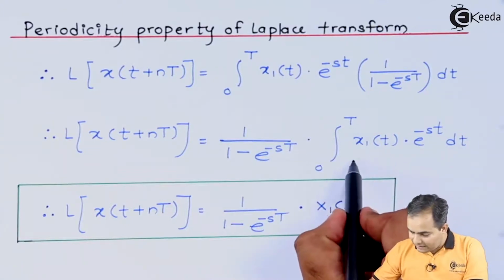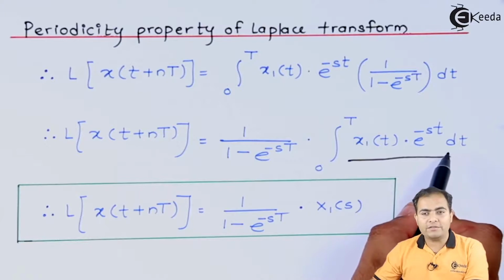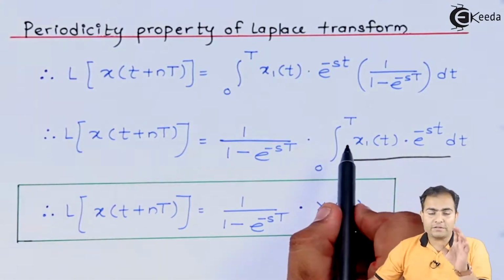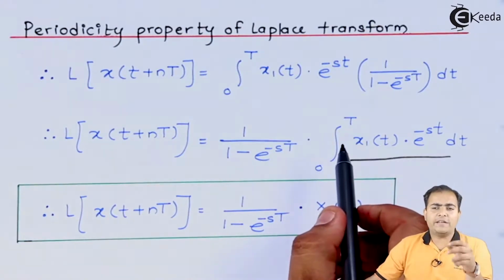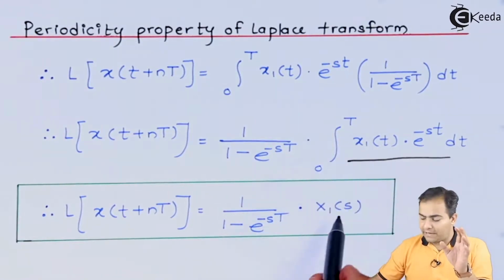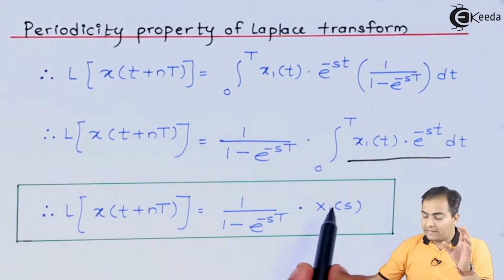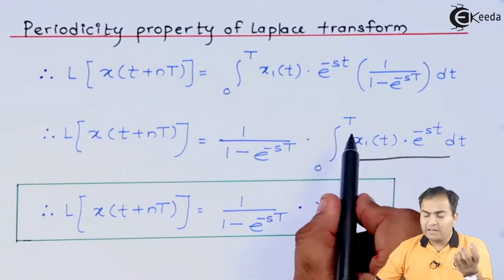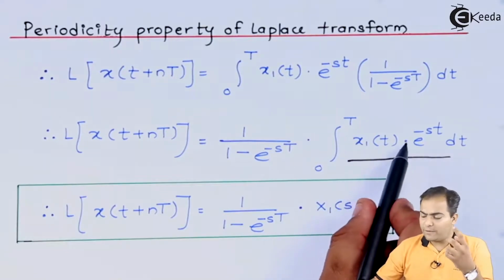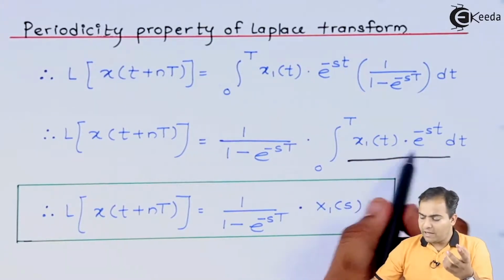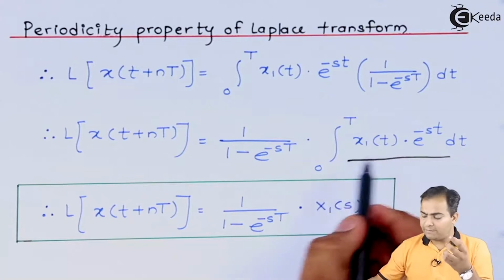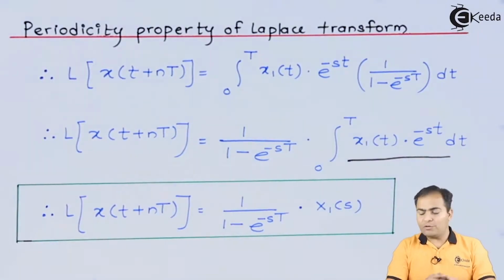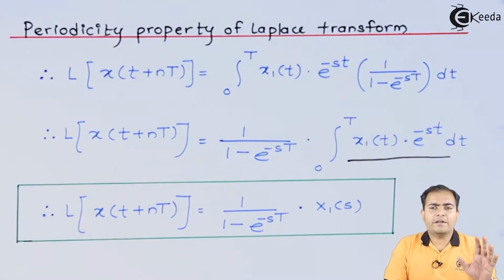And this is nothing but the definition of Laplace transform. The Laplace transform of any time signal x of t is represented by x of s, and it is the integral over 0 to infinity, or 0 to a given time period T, of that function into e to the power minus st dt. That's why I have replaced this whole integration part by x1 of s. And this is how we prove the periodicity property of the Laplace transform.